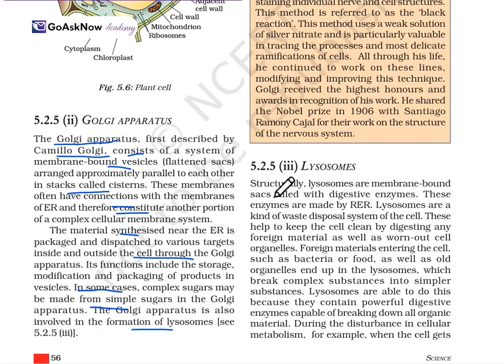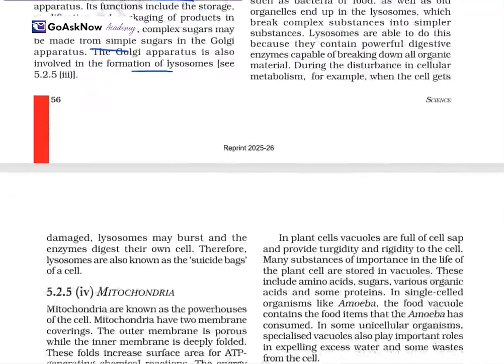Now, what is a lysosome? Structurally, lysosomes are membrane-bound sacs filled with digestive enzymes, and these enzymes are made by the RER, the type of organelle we have studied. Lysosomes are also a kind of waste disposal system of the cell, and they help to keep the cell clean by digesting foreign material, as well as worn-out organelles, and foreign material entering the cell such as bacteria and food. So this is what the lysosome is called.